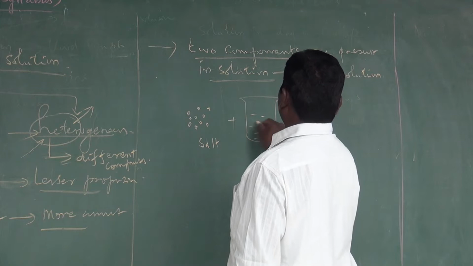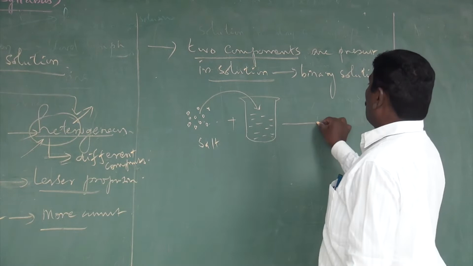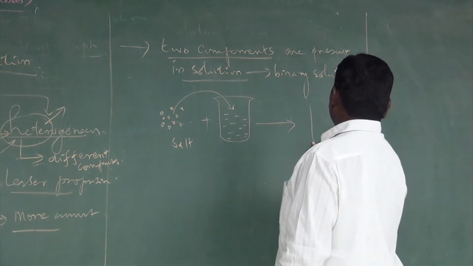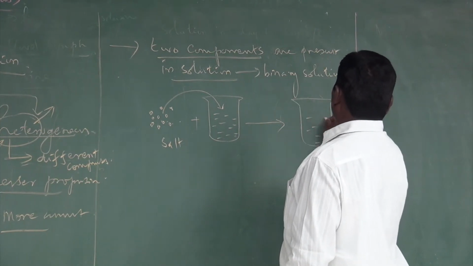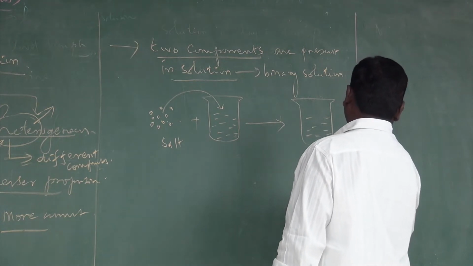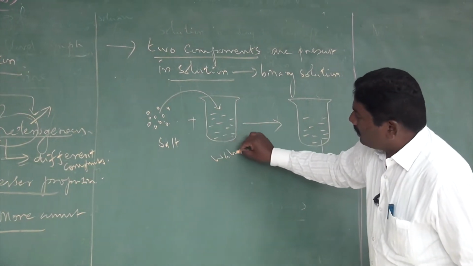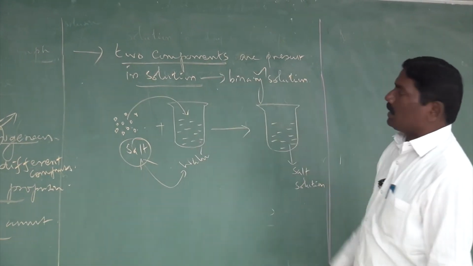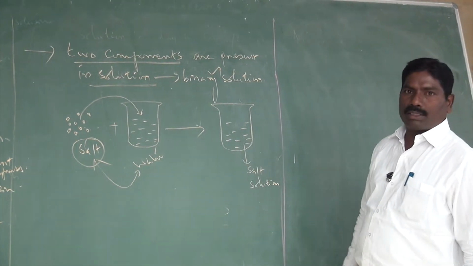We pour this substance into water and we get a sugar solution or salt solution, according to what we dissolve. This is a salt solution. What components are present here? The water and the salt, two components. This is called a binary solution.